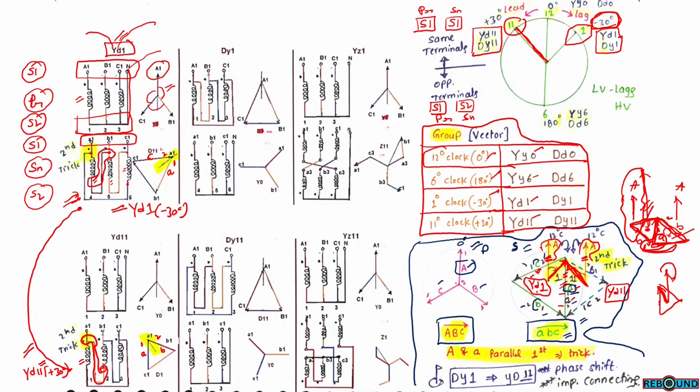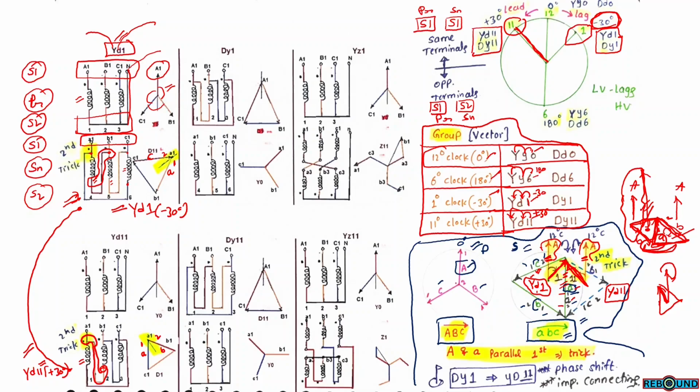So simply, 0 means the secondary voltages are in phase with primary voltages. 6 means the secondary voltages are out of phase with reference to primary voltages, or 180 degrees in phase difference. 1 means the secondary voltages are behind the primary voltages by 30 degree. 11 means the secondary voltages are ahead of primary voltages by 30 degree, that is plus 30.